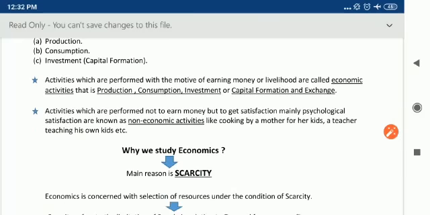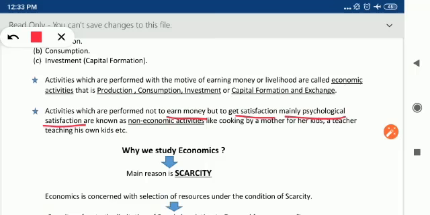The next one is non-economic activities. Now I'll explain what non-economic activities are. Non-economic activities are performed not to earn money. Be very careful: not to earn money, but to get satisfaction. Which type of satisfaction? Mainly psychological satisfaction, or we can say mental satisfaction. These activities are known as non-economic activities.